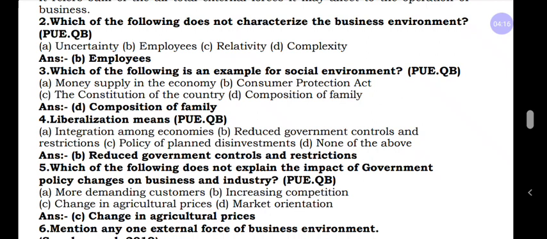Here they are asking about liberalization. Options: integration among economies, reduced government controls and restrictions, policy of planned disinvestment, none of the above. Liberal means giving freedom. That means reduced government controls and restrictions.